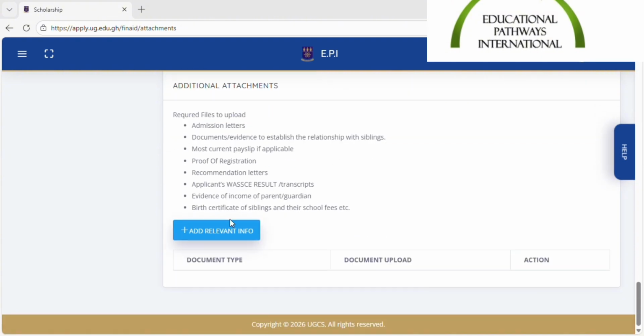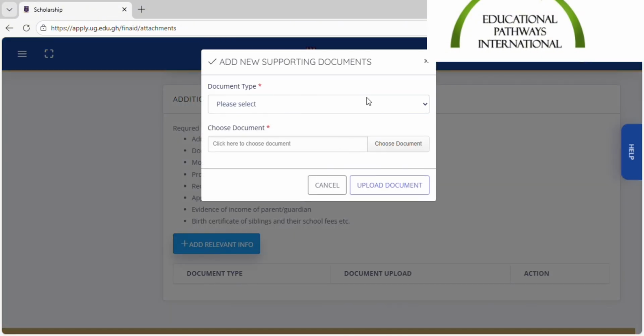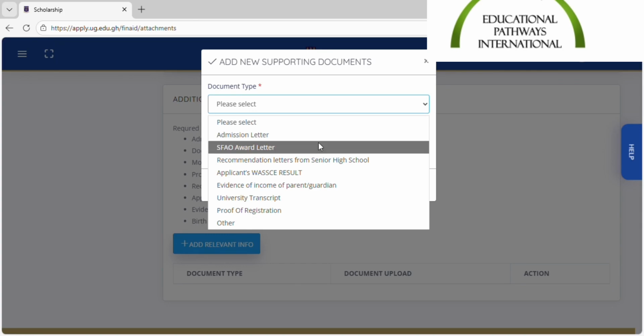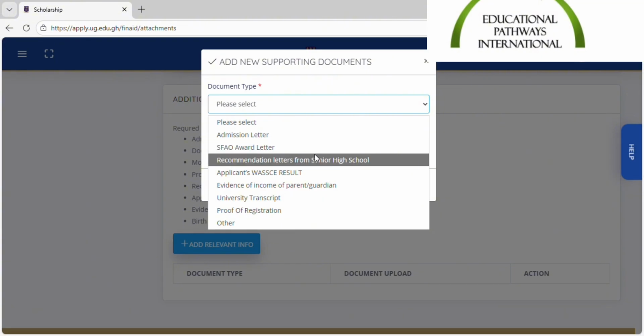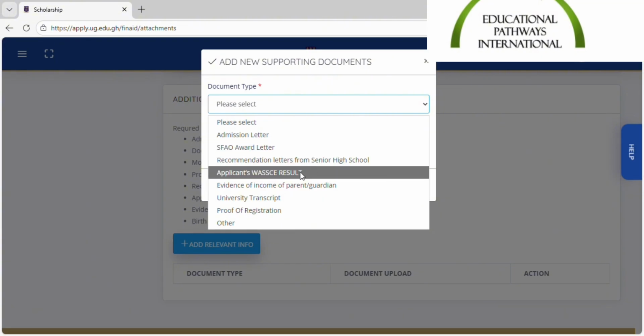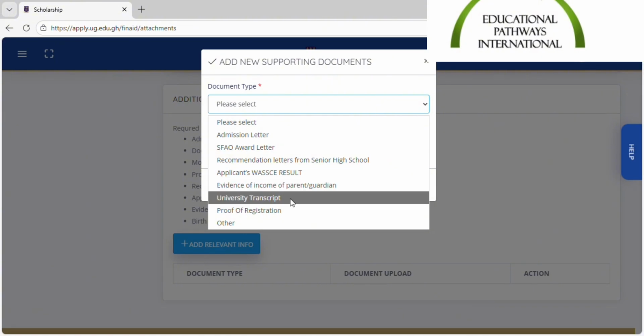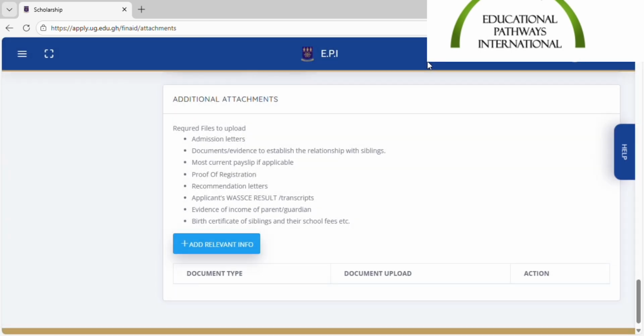Now, when you are done, you have to come and upload your documents. Some of the documents that you need to upload are your admission letter. Some of you asked me about the award letter. The award letter is when they give you the scholarship, but they haven't given it to you yet, so you can leave that. You need your recommendation letter from senior high school, then your WASSCE results, your evidence of income. If your parents don't have a job that pays them through the bank, you can use their Momo statement, dial *170# to get that, your transcript, then your proof of registration. And that should be it.